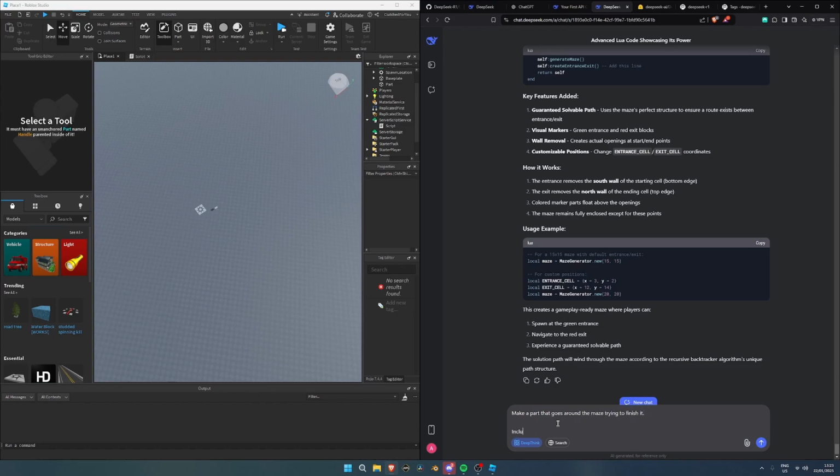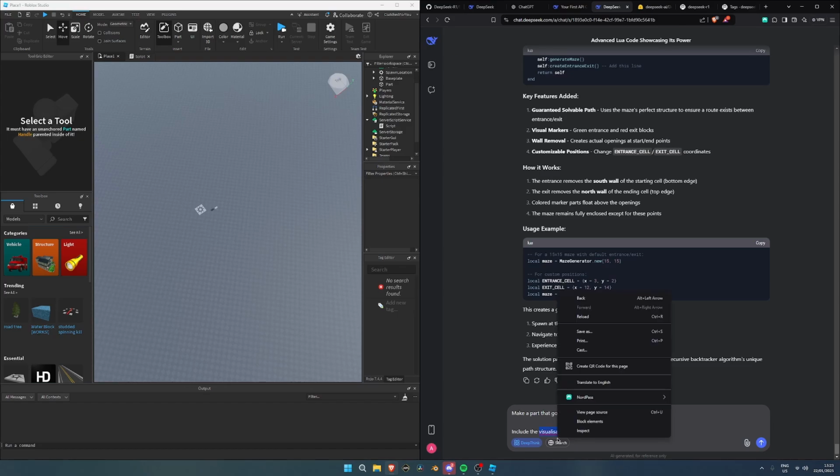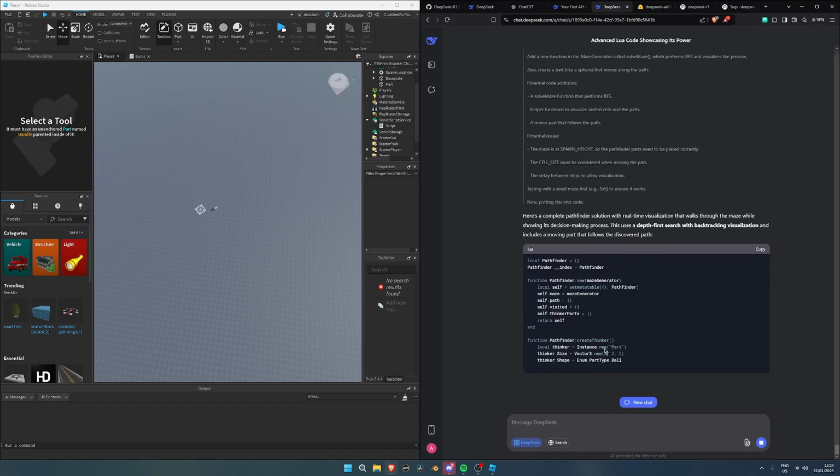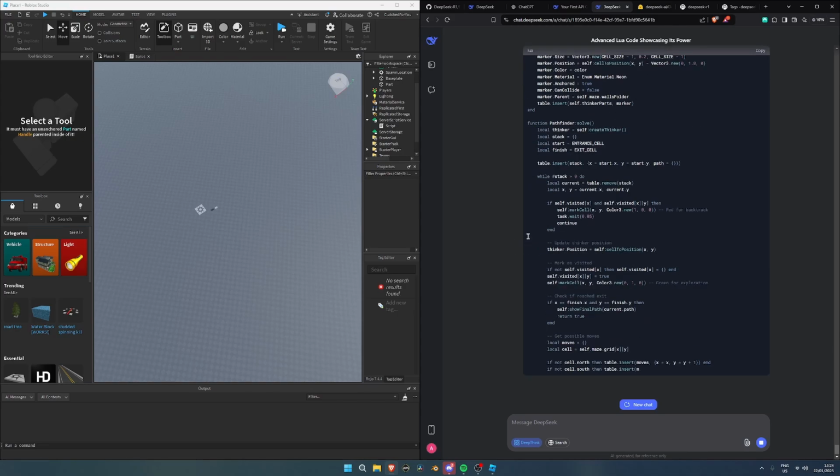Include the visualization of the thinking process of this pathfinder. Did I write this correctly? Hope I did. Alright, let's see. Alright. Here's a completely real-time visualization. This uses depth first search with backtracking visualization and includes a moving part that follows the discovered path.